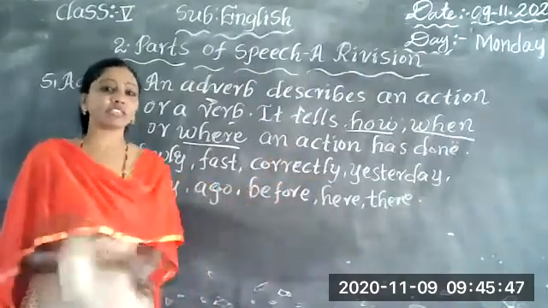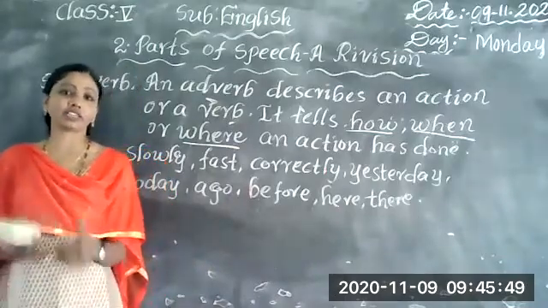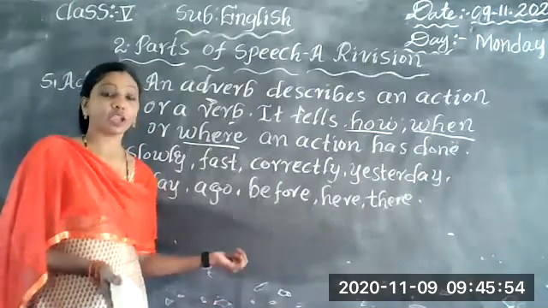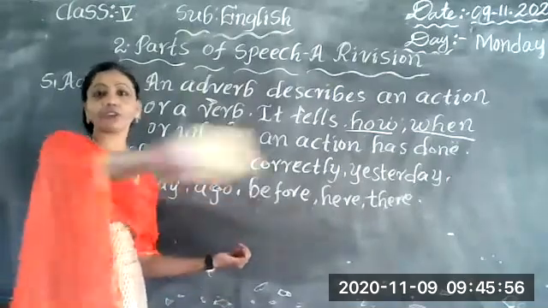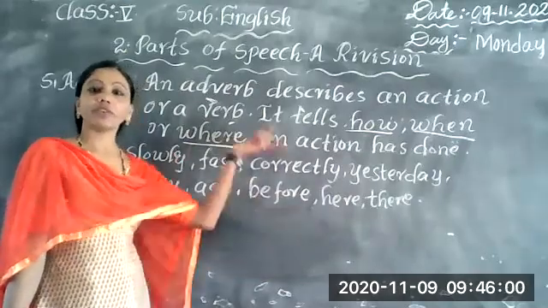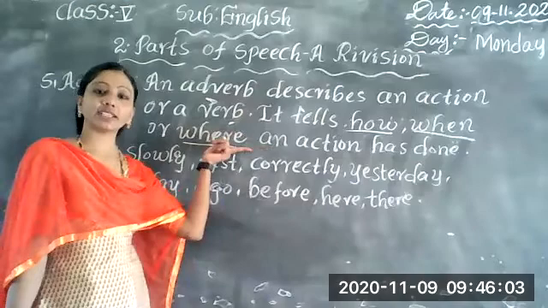Chocolates fell down everywhere. So here fell is the verb. Where did the chocolates fall? Everywhere. So here everywhere is the adverb. So it is talking about where the action has been done.